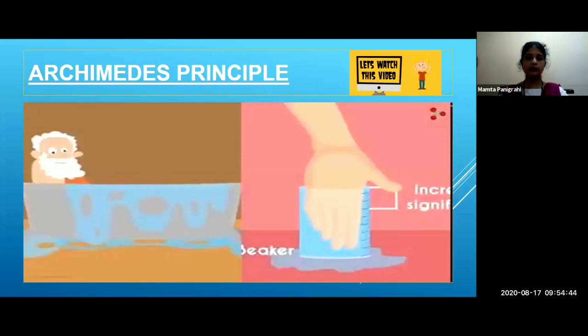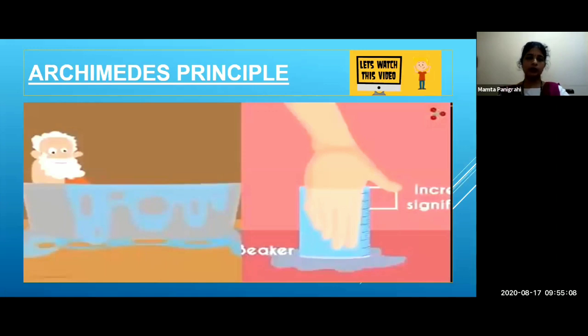Now see here, when an object is placed in a fluid, the fluid exerts a buoyant force on the object which acts upward.